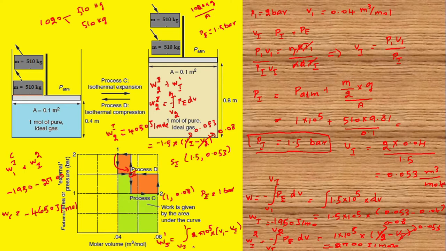After replacing the values, we will get WI to 1 as 2600 joule per mole. Now let us calculate the work done for the process D. This is nothing but the summation of this value and this value. We will get 6650 joule per mole.